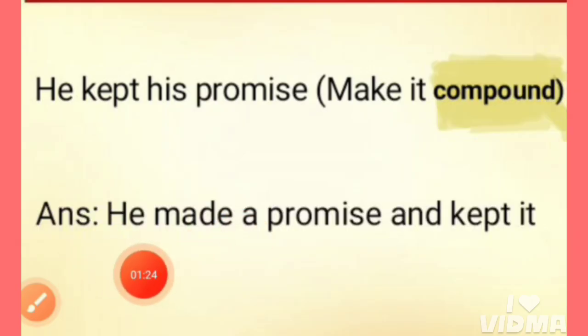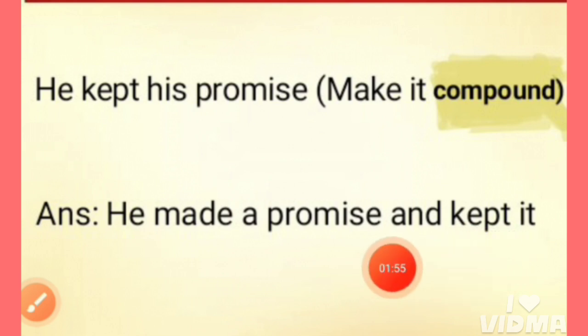This is the compound sentence here. He made a promise and kept it. We have made two independent clauses from this simple sentence and have made this compound sentence. He made a promise. This is an independent clause and it expresses its meaning. And kept it.